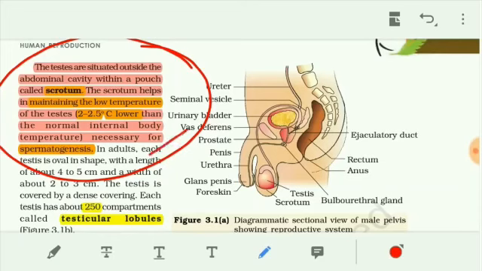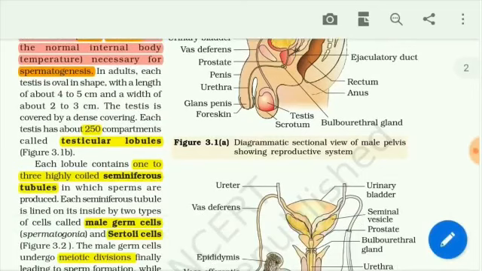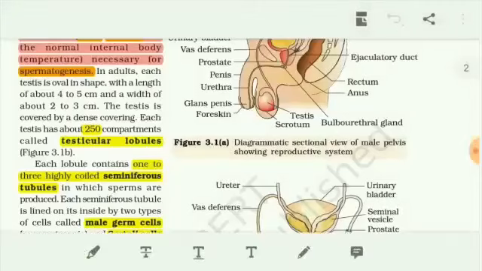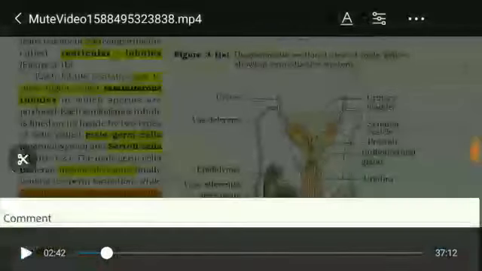Normally, the adult testis is 4 to 5 centimeters in length and 2 to 3 centimeters in width. Each lobule contains more than one highly coiled seminiferous tubule. Inside the testis there are 250 compartments of testicular lobules, and inside the lobules the seminiferous tubules are present. They are the tubes, the part which produces the sperm.